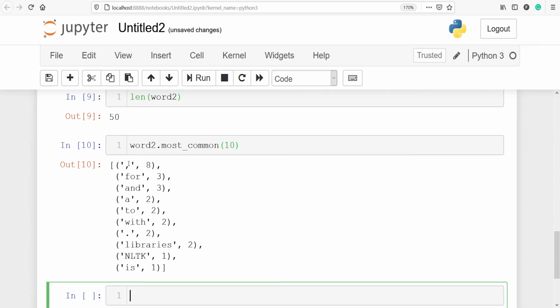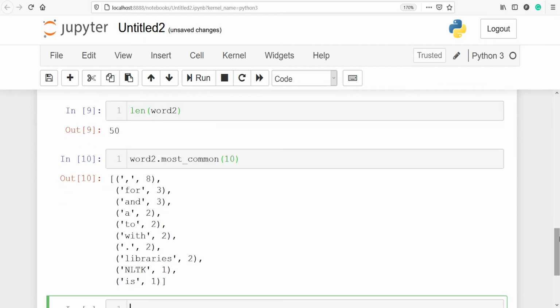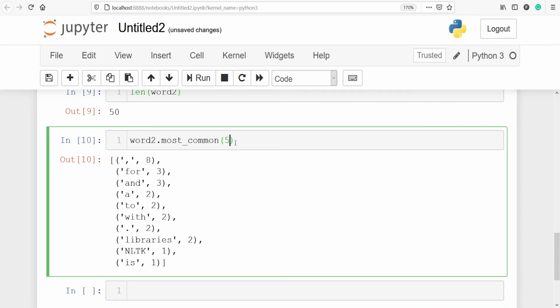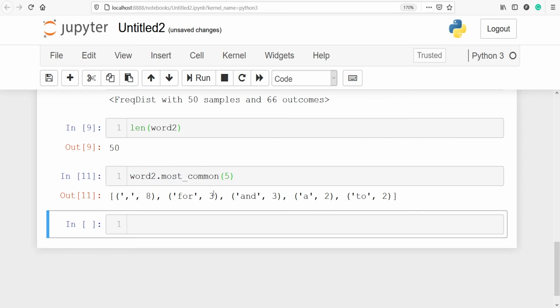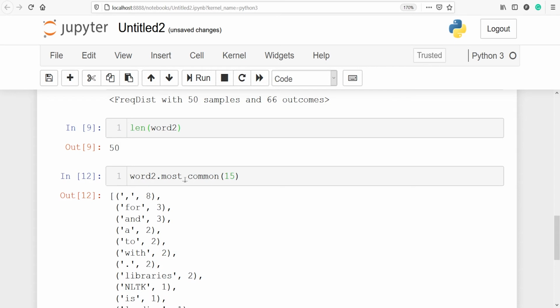The first one is comma, that is comma is present 8 times in our output words here, followed by for. For is repeating thrice, and then a, twice, and two, twice. So these are the most common top 10, and we can also look at the top 5. So these are going to be the top 5 words. We can also look at the top 15. This is how we can look at the most common words.